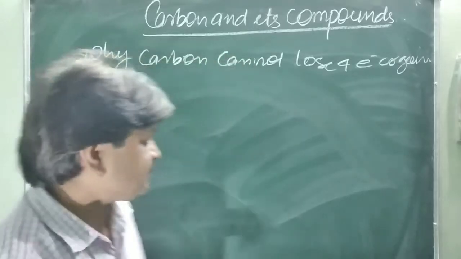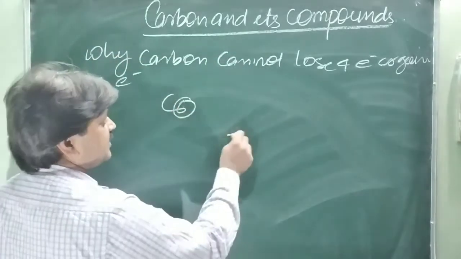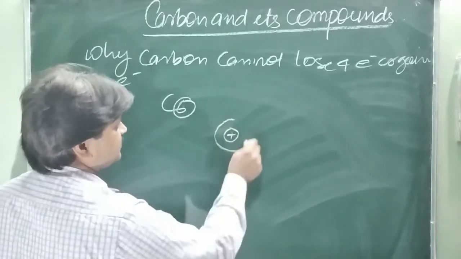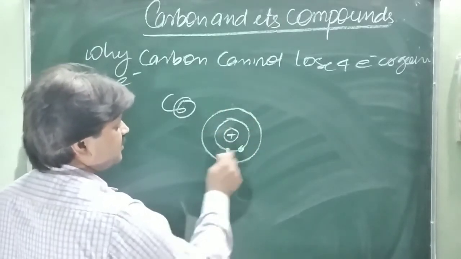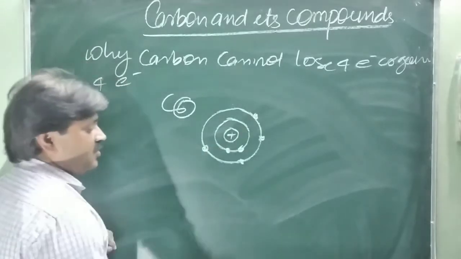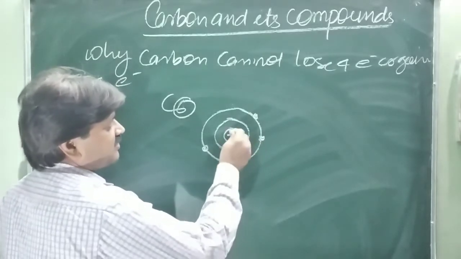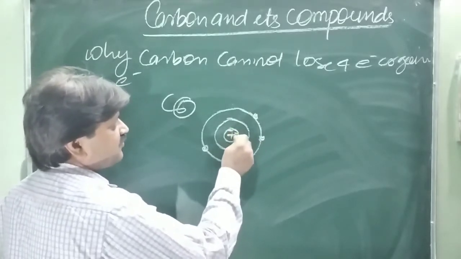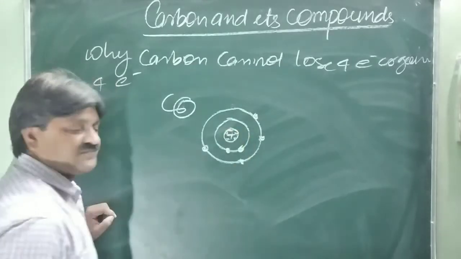Actually, we know that carbon has atomic number 6, so it is obviously clear that there are 2 shells. The first shell has 2 electrons and the second shell has 4 electrons. And the nucleus has 6 protons. This is 1, 2, 3, 4, 5 and 6.